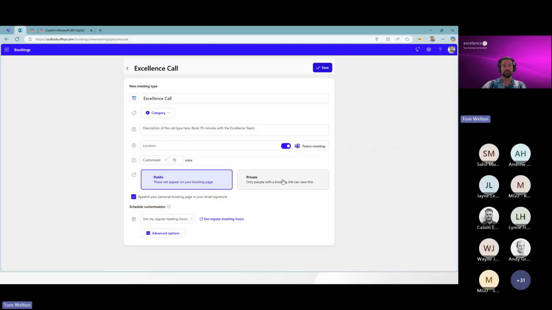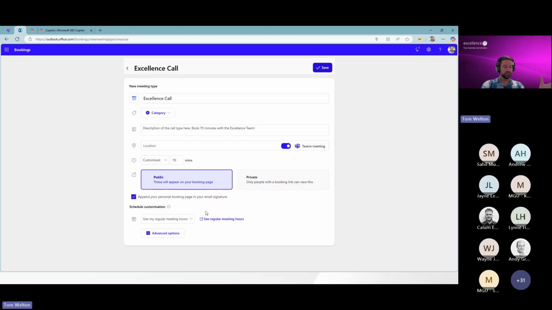So there's some great flexibility in there. And you can even see a nice quality of life right there, whether that would be appended into your personal booking page with your email signature. Great little feature inside of that. And here we can see the schedule customization. And so this is maybe going into your Outlook and your email.